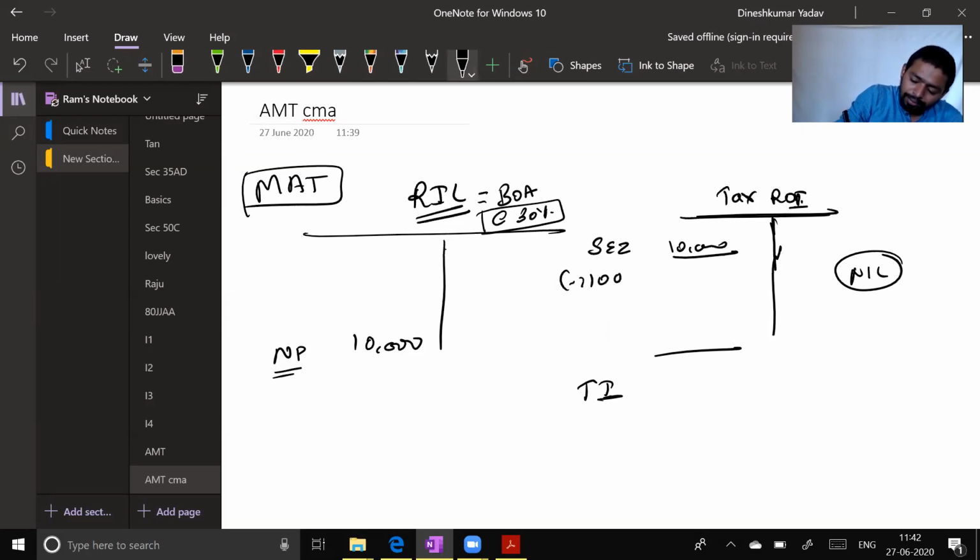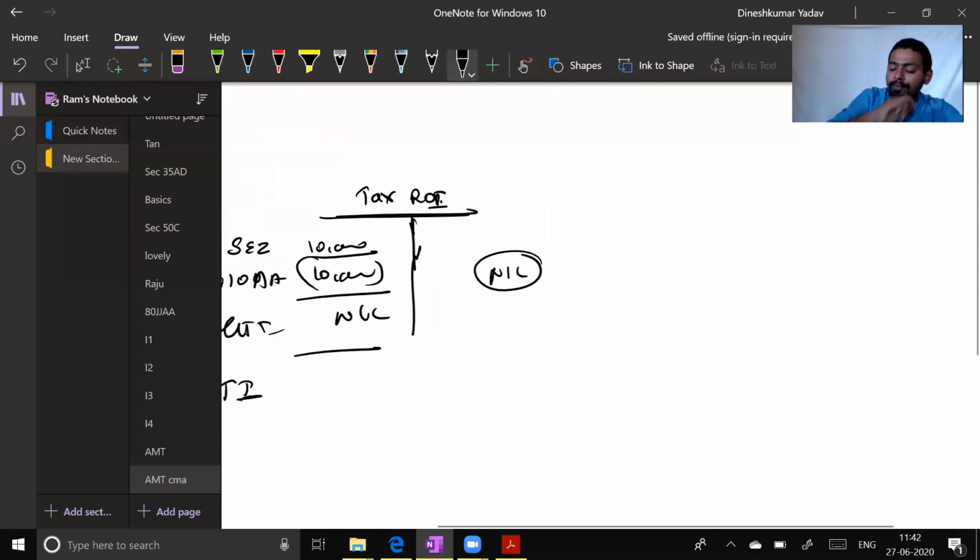Section 10AA: 10,000 crore will be subtracted here and your GTI will become nil. This is one option. If not because of 10AA, if it is because of some other section, 80-IA, IB, IC, ID, IAB, because of other sections, then what will happen?